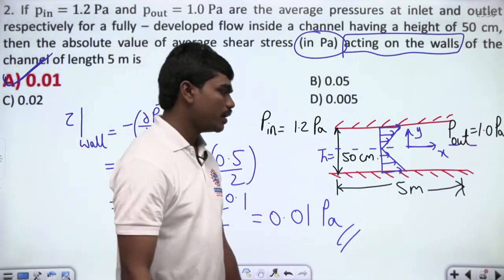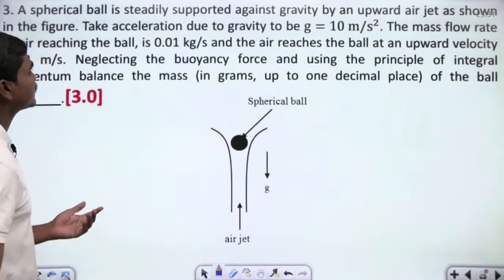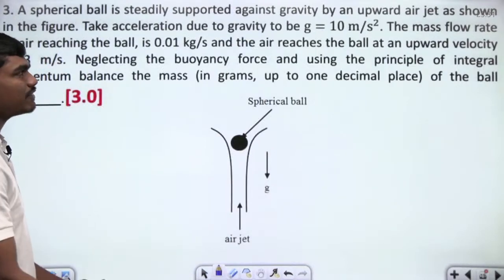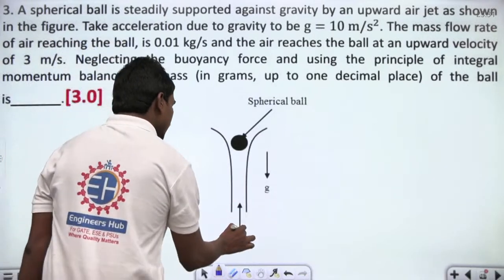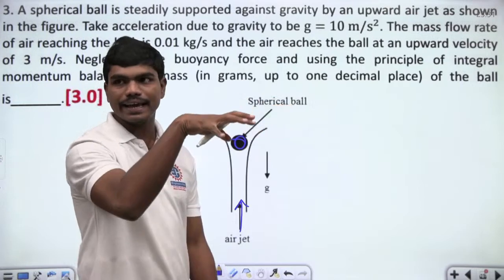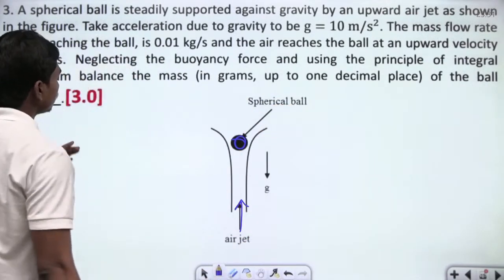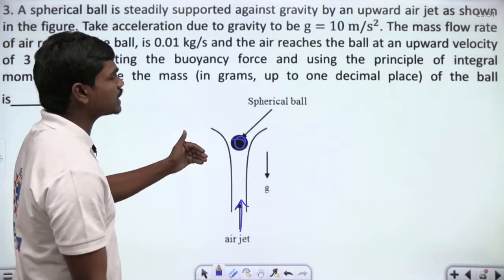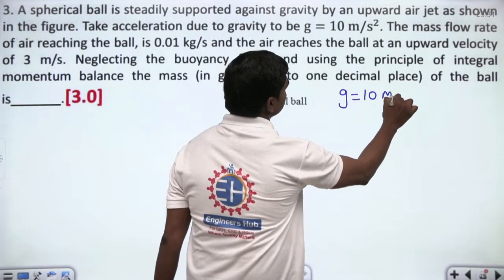Okay, let's go for the next question. A spherical ball is steadily supported against gravity by an upward air jet as shown in the figure. So you can clearly see there is an air jet going up in this direction, and this spherical ball is supported in air because of the force exerted by this air jet. Next, take acceleration due to gravity g to be 10 meters per second square.